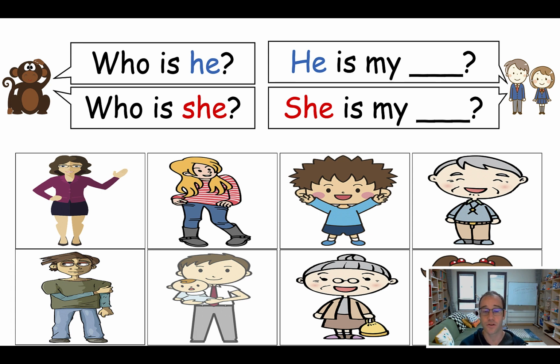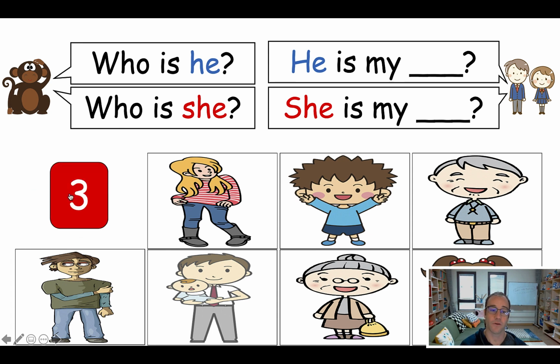Okay, so the way it works is I bring up 2 students from one team, and one student should ask the other student and point at one of the family members. So, for example, you bring up a girl and a boy from one team, and they choose one. So the girl will walk up and point at the mother, and she'll say, "Who is she? Who is she?" And then I'll have the class say, "Who is she?" And then the other student has to say, "She is my mother." Okay, and then I will click on the picture, and it will reveal points. The students absolutely love this game.